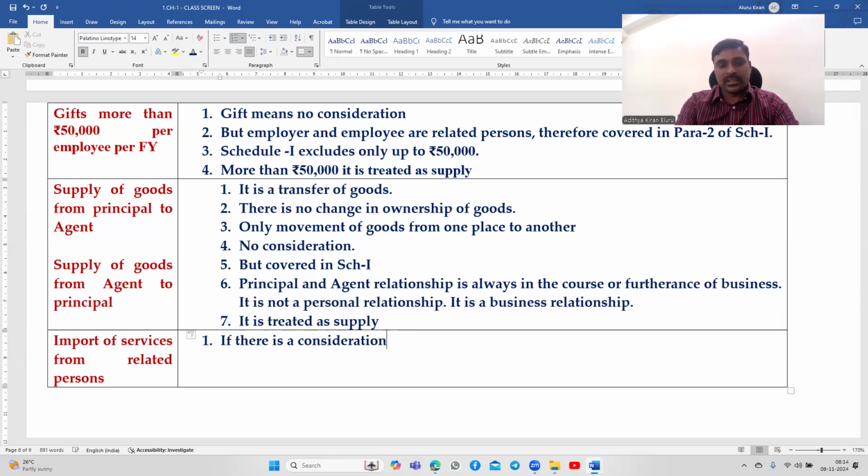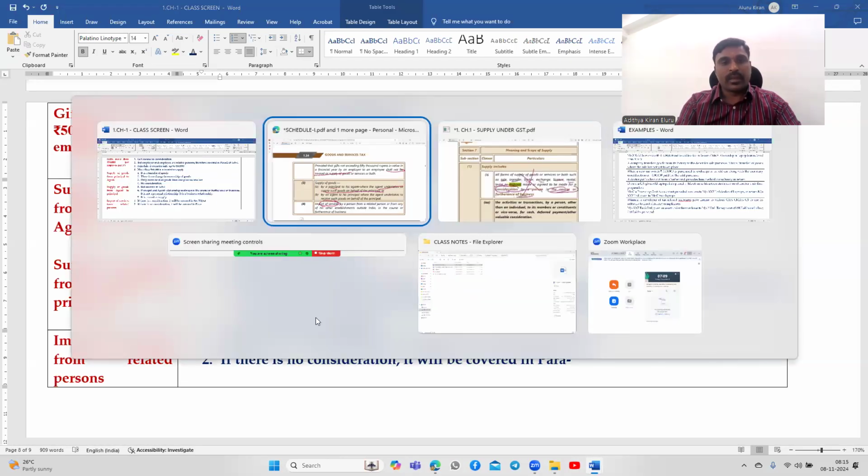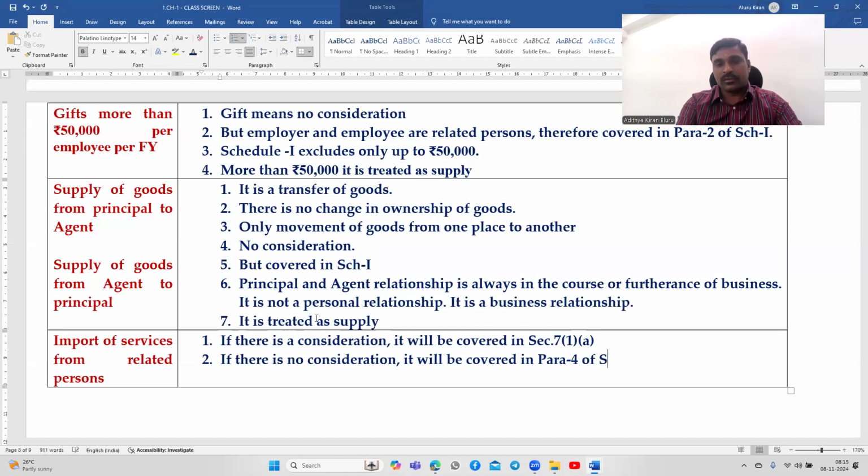it will be covered in section 7 subsection 1 clause A. If there is no consideration, it will be covered in para 4 of schedule 1. Therefore, consideration doesn't matter. Consideration does not matter. If it is in the course or furtherance of business, it is treated as a supply.